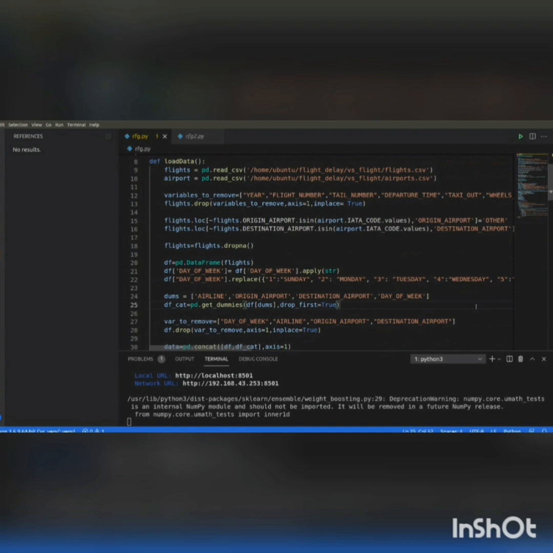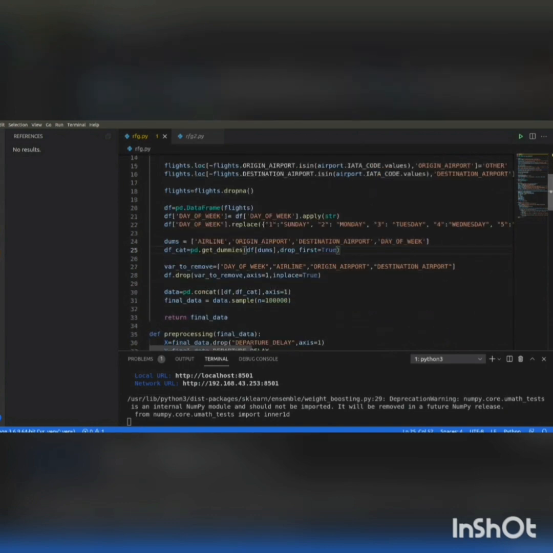Then we have used dummy variables for these columns that are stored in DUMS, and the dummies are stored in df underscore cat. Then again we encounter some columns which are irrelevant. Those are again stored in the variable where to remove and then dropped from the dataset df.